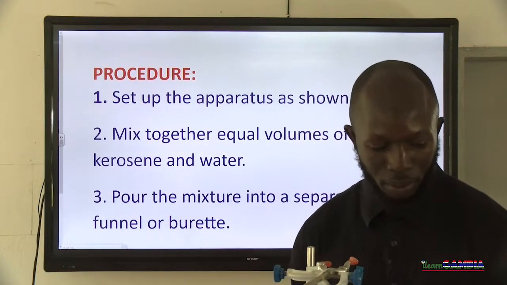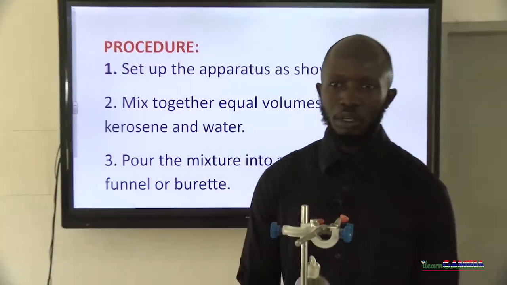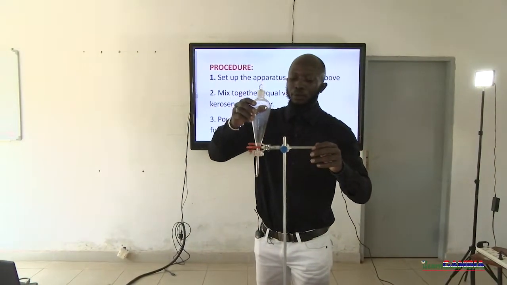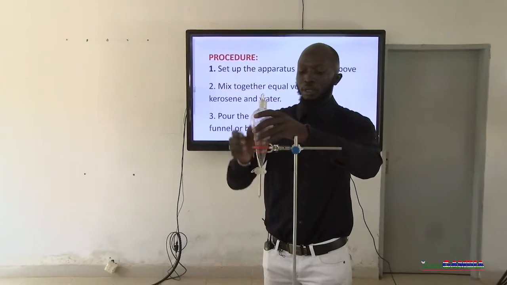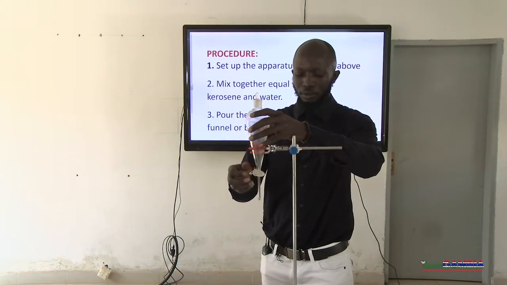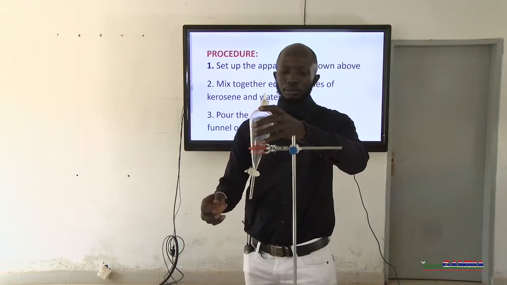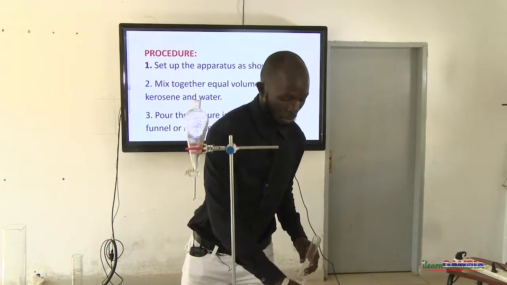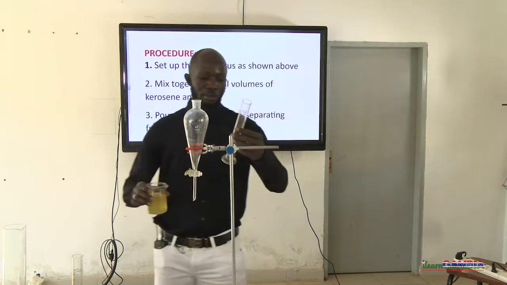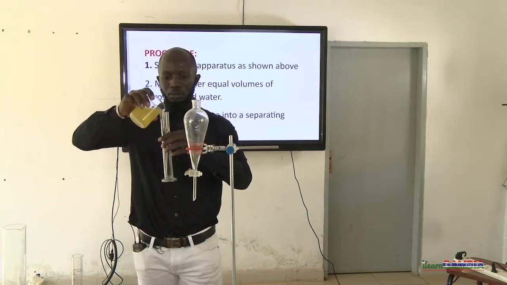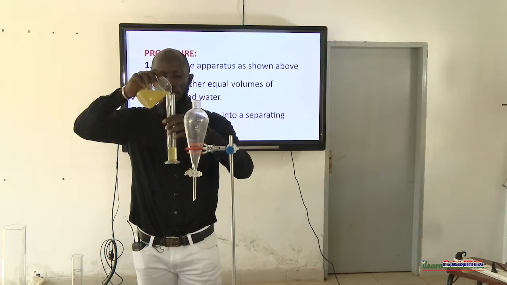So the first thing that we are going to do is mount our separating funnel on our retort stand. We do this gently because these are fragile materials. When they fall, they break. This is vegetable oil. So that is what we are going to use. Let's say maybe we measure 20 mils of the vegetable oil, and also maybe 20 mils would be small. We can measure even up to 30 or so.